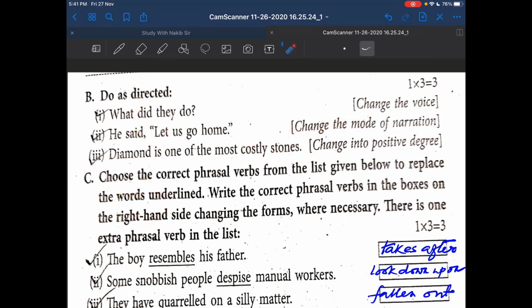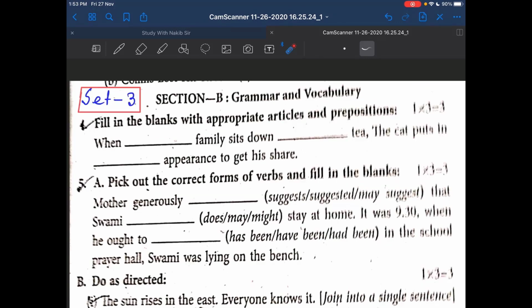Okay, I think you are happy enough, and the questions are very easy. This is the type, and this is how you are to write your answer in the exam hall. Okay, now see the third set.